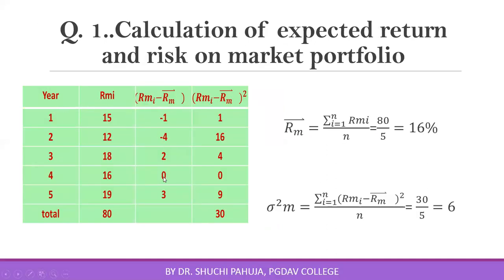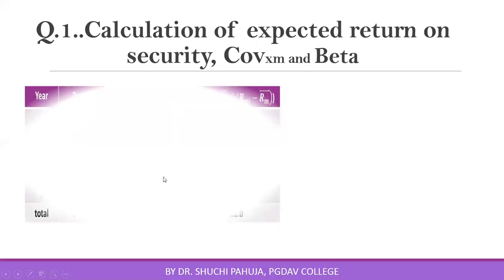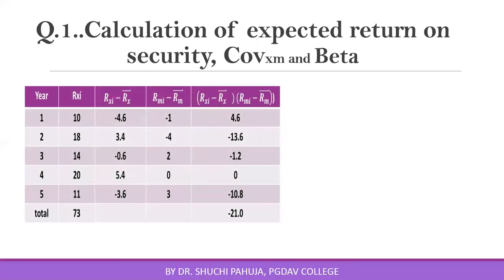So I am picking up this column and we are using this column here. These are deviations of individual returns on security from average return on security. These are deviations of individual returns on market portfolio from average return on market portfolio.